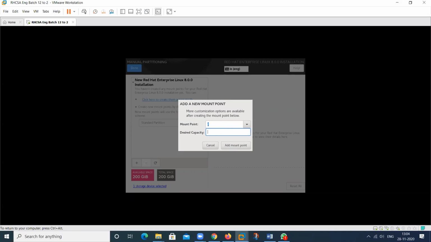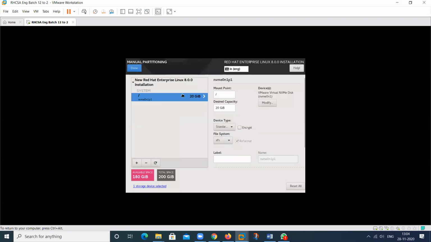Slash recommended. So 10 GB is minimum. But we recommend 20 GB. So 20 GB is the recommended size and 10 GB is sufficient. 10 GB is minimum, with which you can install the graphical installation. So 10 GB is the minimum, but for the recommended, we assign the recommended size. So give here 20 GB. Then click on add mount point button. So this partition will be created.